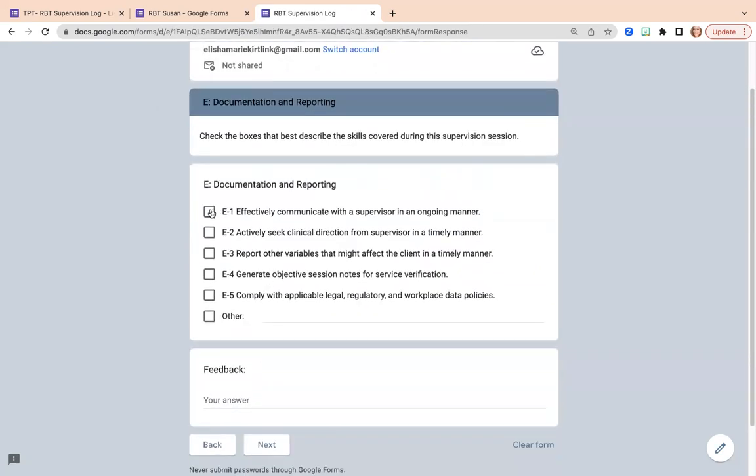Okay, her communication, maybe her communication needs a little bit of help. So under effectively communicate with a supervisor in an ongoing manner, I would say work on communication. Please inform BCBA when you will be running late.